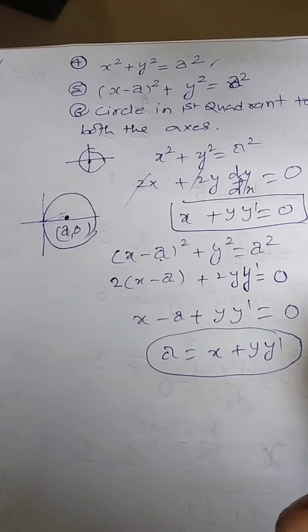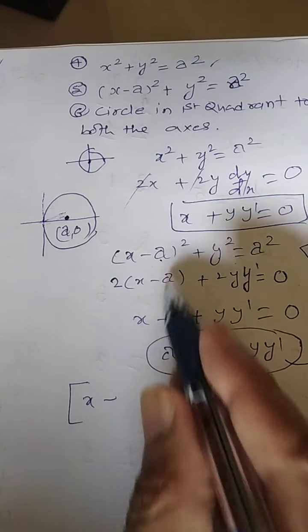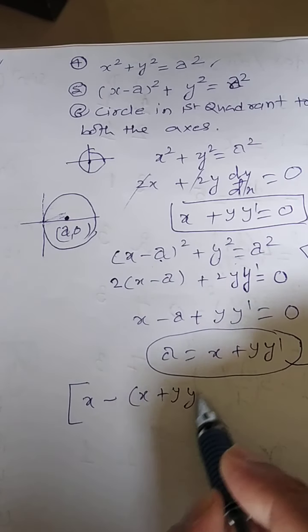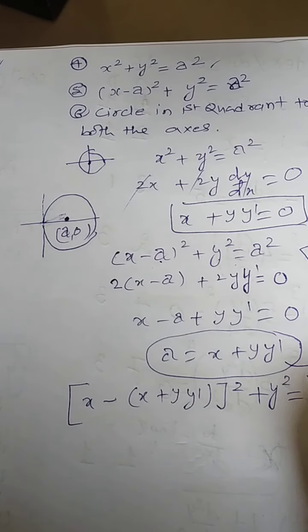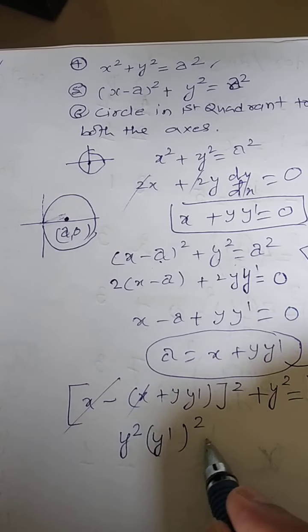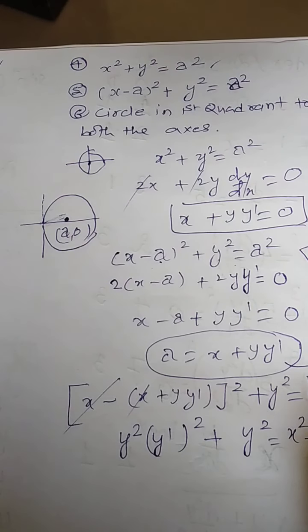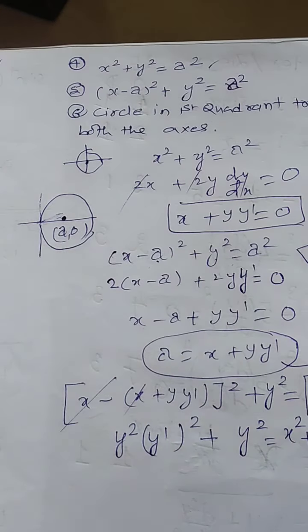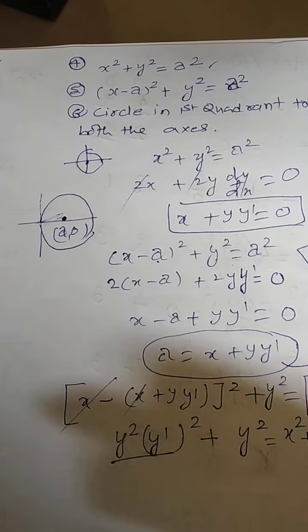Now this value of a is to be replaced in the given equation. What is that equation? x minus a value over here, x plus y dash, the whole bracket the whole square will be equal to y square, and here also I should write x plus y dash the whole square. If you further simplify, x will get cancelled. You will get y dash the whole square plus y square, it will be x square plus x y dash and 2 plus y square y dash the whole square. Okay, so this way you can simplify. I think these two are like terms, so you can simplify further.